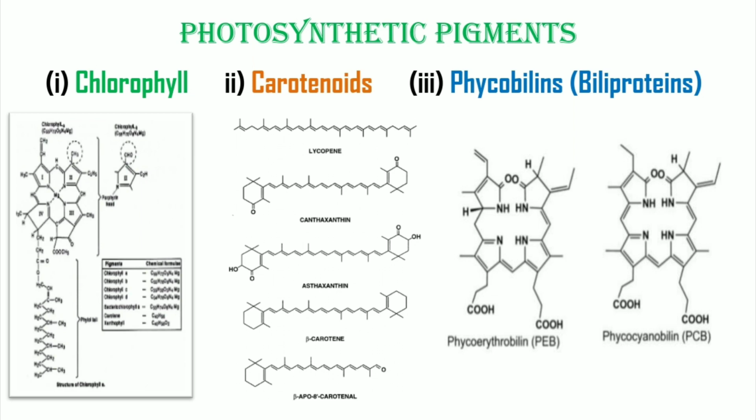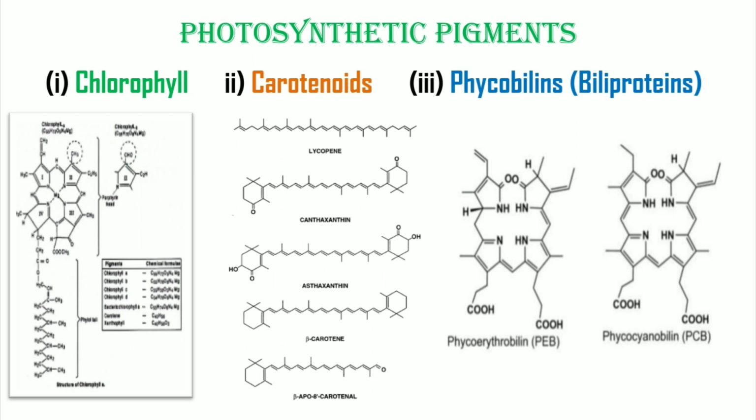The structure of chlorophyll was first studied by Willstatter, Stoll, and Fischer in 1912. Chemically, a chlorophyll molecule consists of a porphyrin head and a phytol tail. Porphyrin consists of a tetrapyrrole ring with a center core of magnesium.